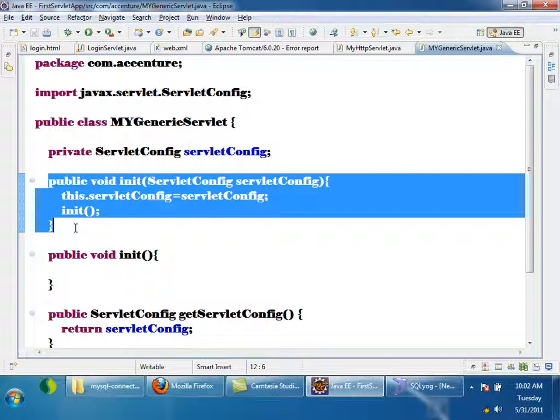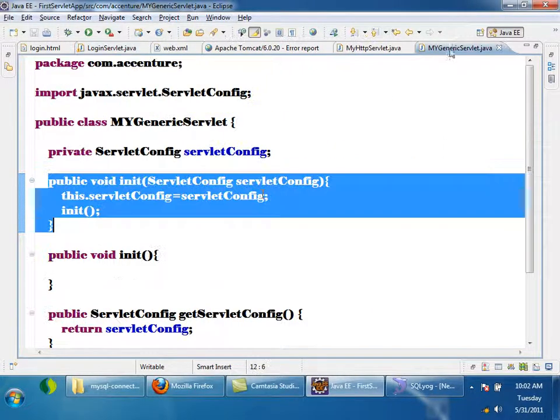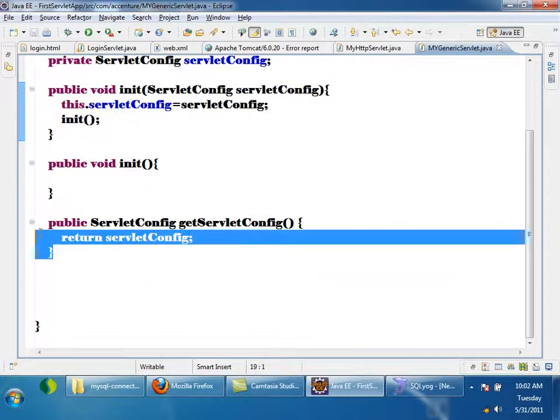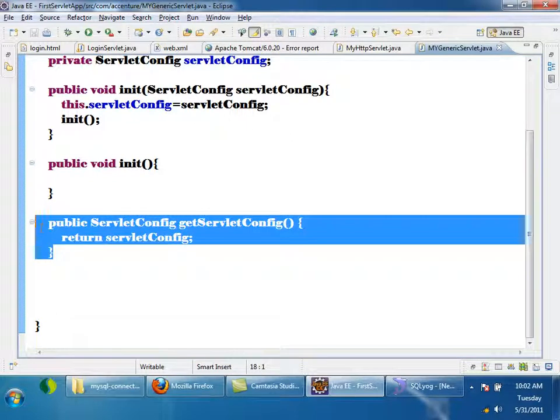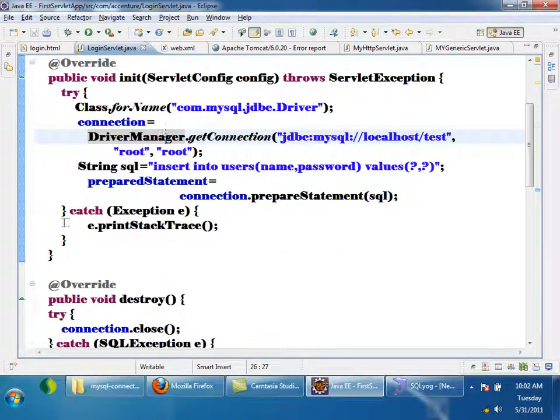And in the subclass, will I be able to access this private variable? No. So how to get the reference of servlet config? There is a method I told you, a public method called getServletConfig, which will be returning it to you.